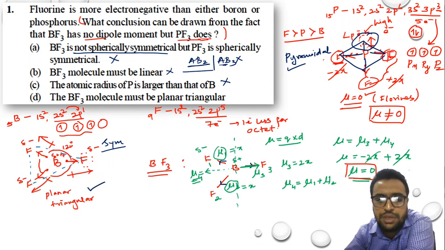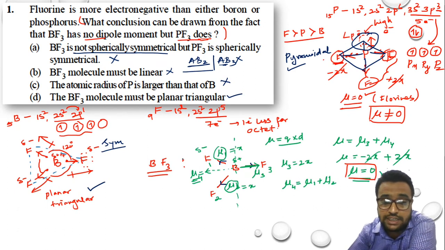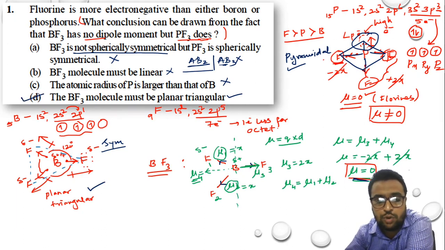तो लास्ट मीनिंग है BF3 molecule must be planar triangular. Yes, BF3 molecule is planar triangular, so that's why the dipole moment is 0 due to absence of a lone pair of electrons. So here the possible option is option D: due to absence of a lone pair of electrons, the shape becomes planar triangular, because of which the net resultant dipole is 0. But in the case of PF3, why does it have dipole? Due to the lone pair of electrons, the shape changes to pyramidal.